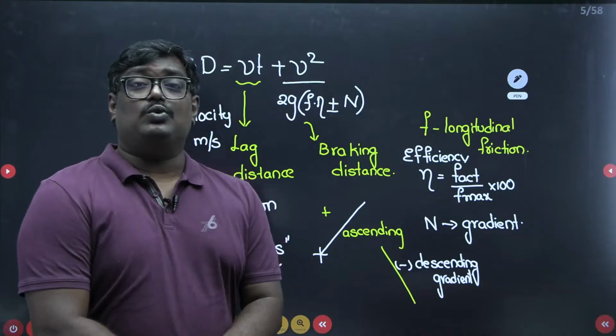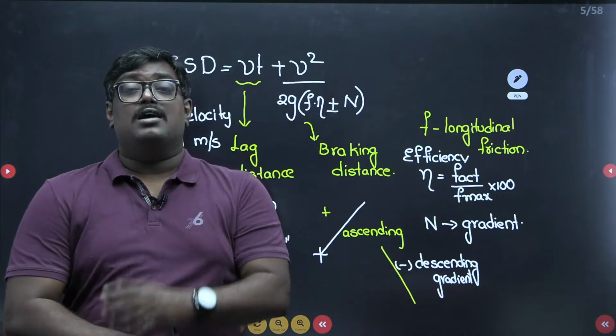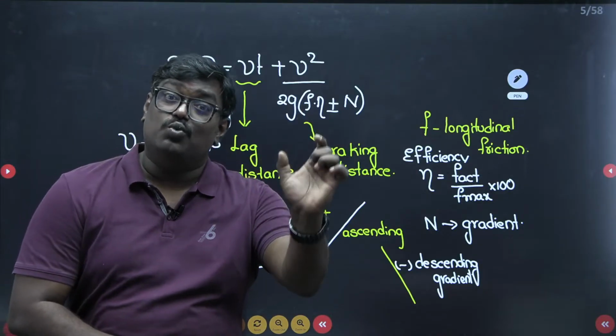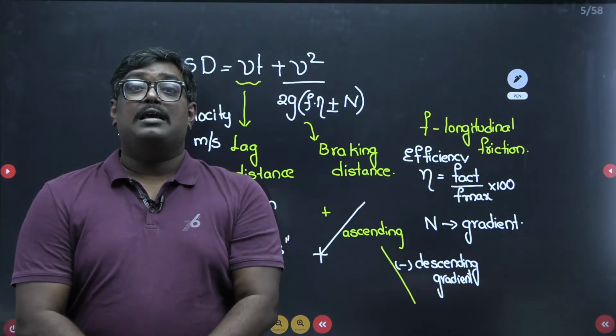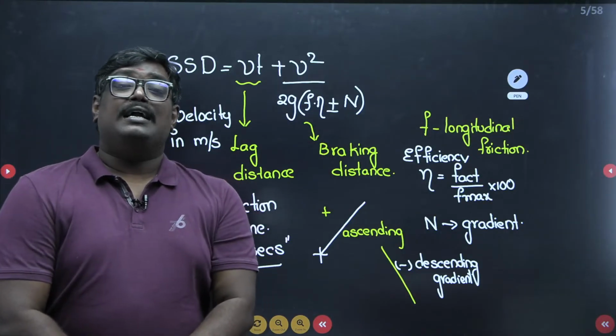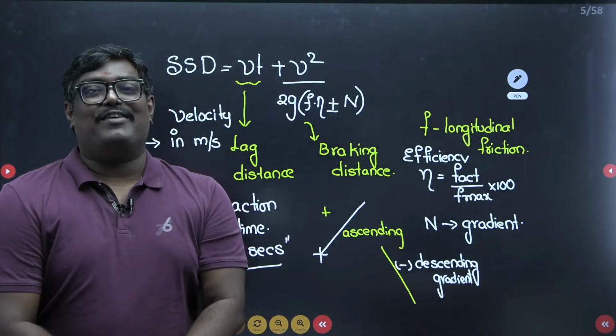So my dear students, the key takeaways from the stopping sight distance: if they ask you only lag distance, it is defined as velocity into time, where t is the reaction time, equal to 2.5 seconds.